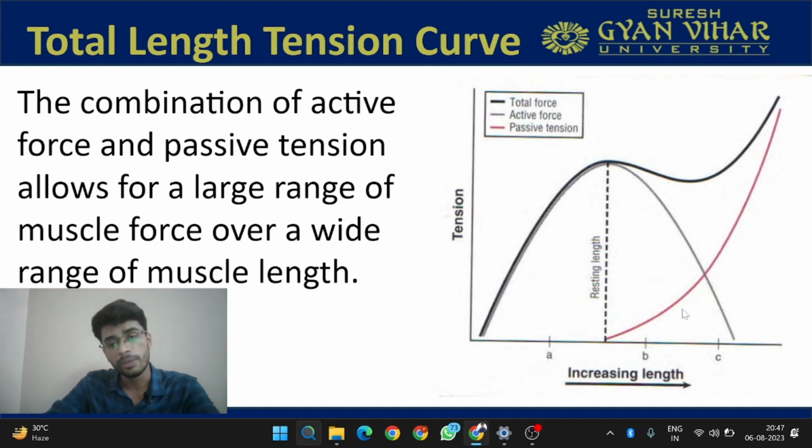Now the length is increasing and tension is increasing. So this is how the black curve is achieved over here by the summation of this gray and red curve. Gray is your active force curve and red is your passive tension curve. This is why we are getting a dip over here, because here the passive forces are just increasing.